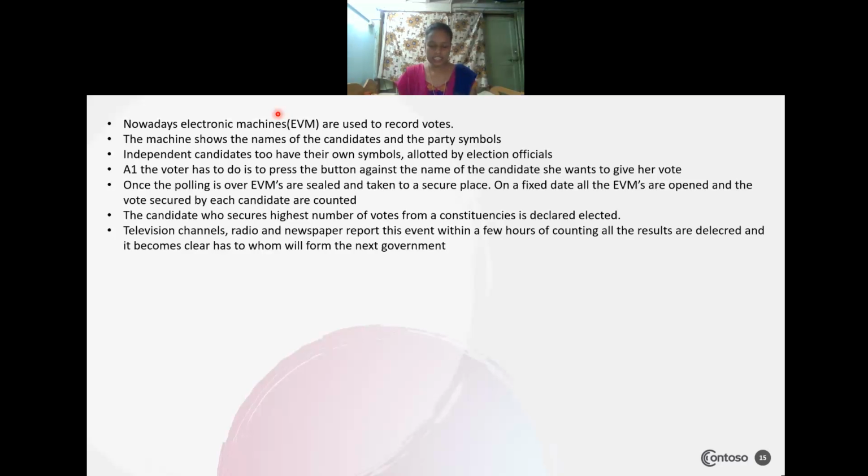So this is the procedure and system we follow in our country. For 5 marks we may be asked about the election system followed in our country. You have to explain all these terms.